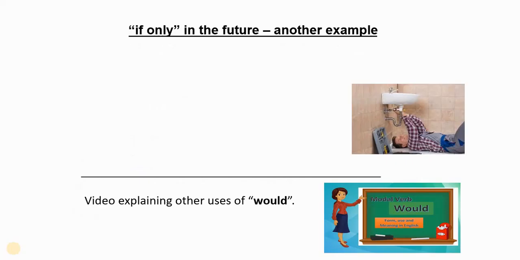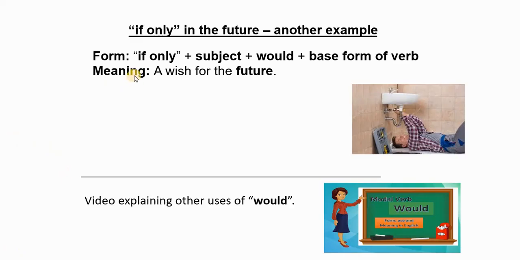Another example in the future, so this is the form: if only plus subject plus would plus base form of the verb. And I've already explained this, and the meaning is a wish for the future.